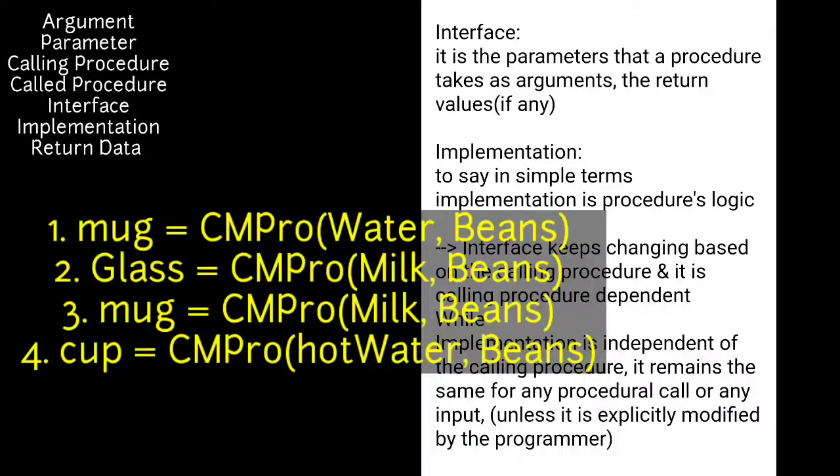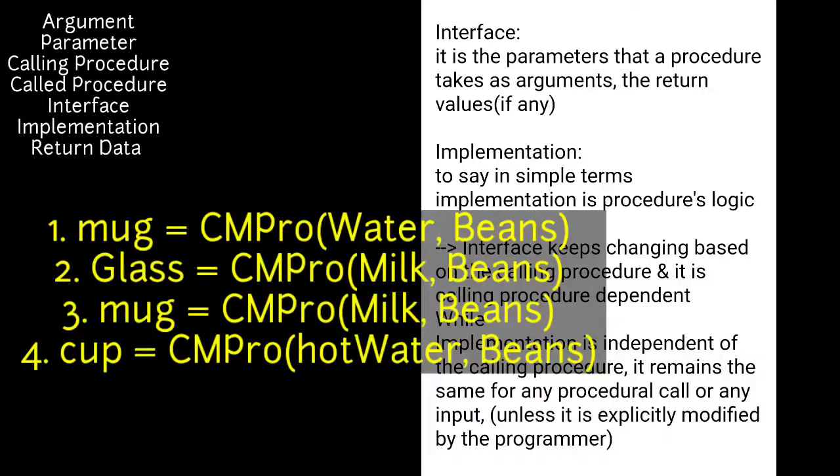Now let's understand interface and implementation. It is just a conceptual term. There is no material thing called interface or implementation. Interface is the parameters that a procedure takes as arguments and the return value that the called procedure returns. Implementation, to say in simple terms, is the procedure's logic.